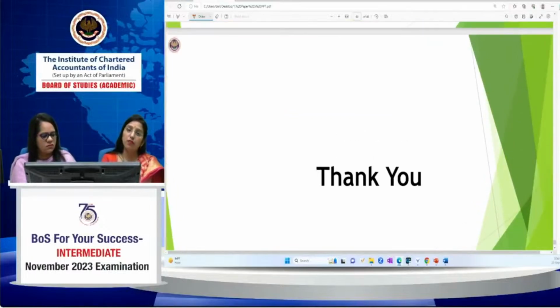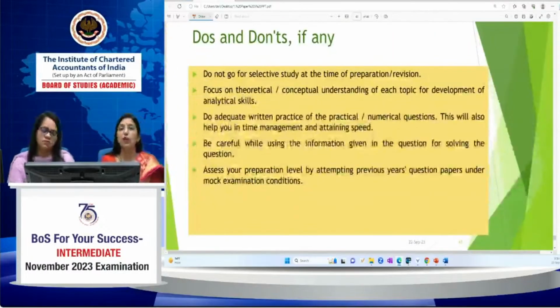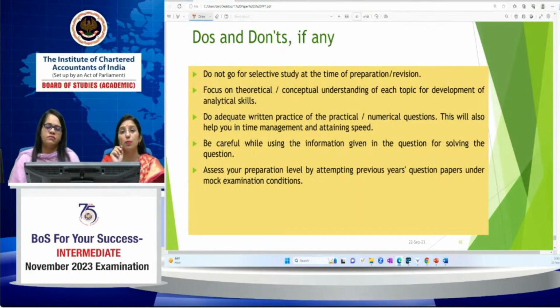Because when you go to attempt the mock test paper in an examination scenario, only then can you analyze yourself, you can judge yourself, and by comparing your answer with the mock test answer, you can judge yourself. Please be careful that the purpose of the mock test is not only to check your answers. You should check your presentation also.